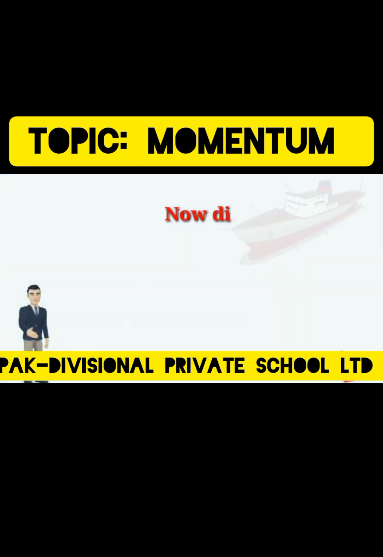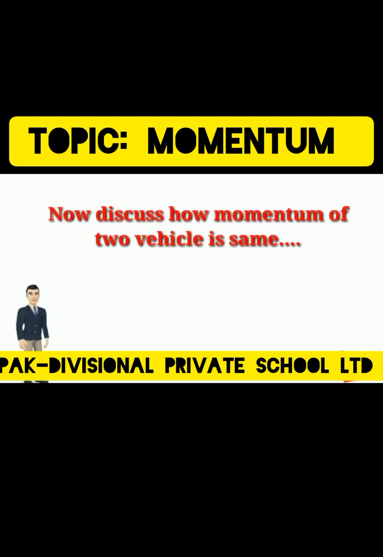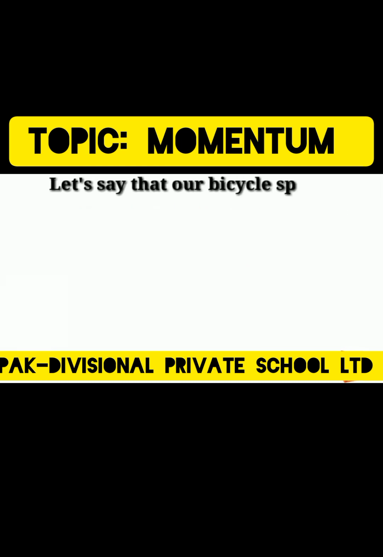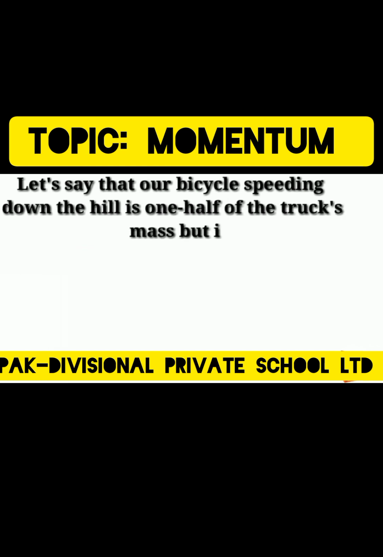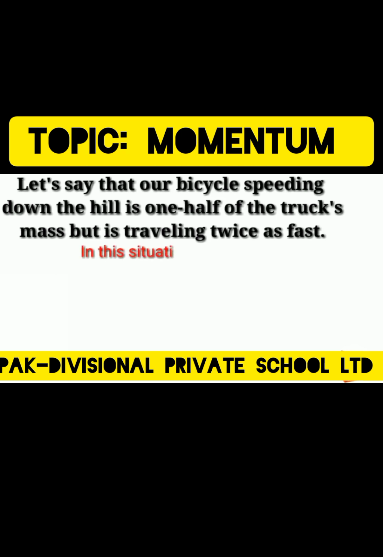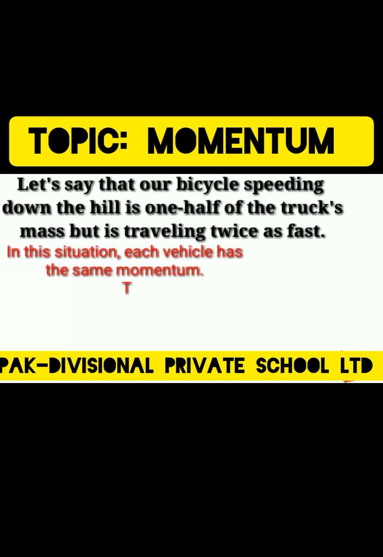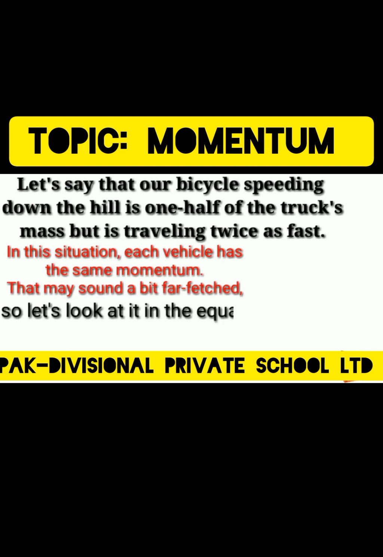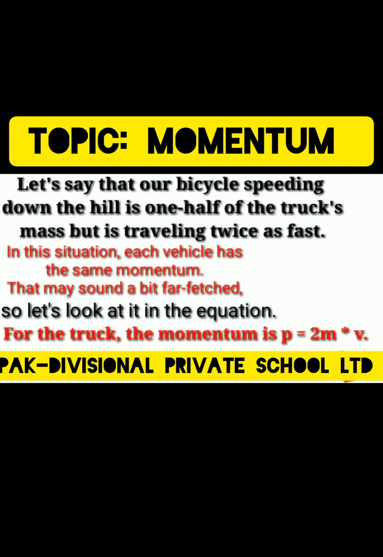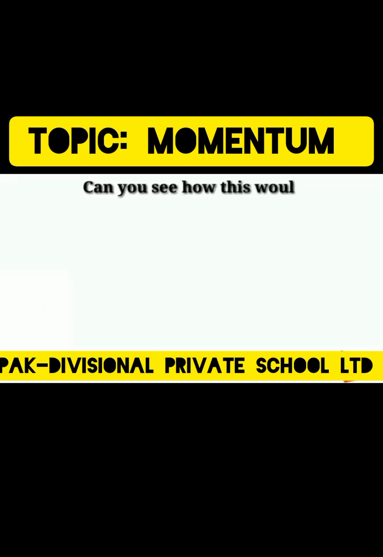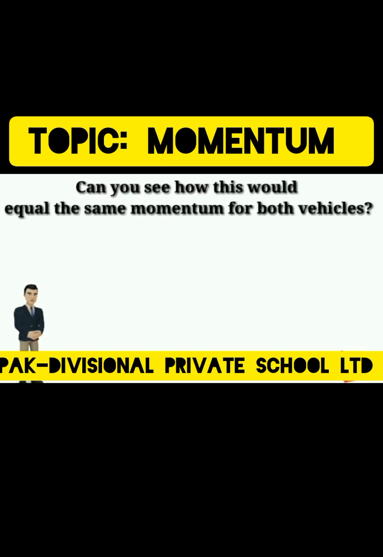Now let's discuss how the momentum of two vehicles can be the same. Let's say that our bicycle speeding down the hill has 1/2 of the truck's mass but is traveling twice as fast. In this situation, each vehicle has the same momentum. That may sound a bit far-fetched, so let's look at it in the equation. For the truck, the momentum is P equals 2mv. The bicycle momentum is P equals m2v. Can you see how this would equal the same momentum for both vehicles?